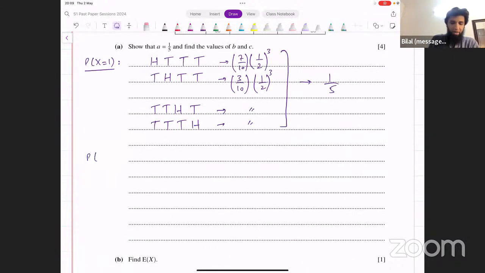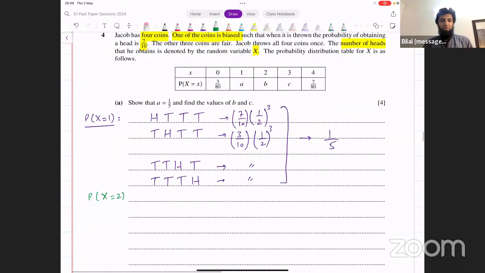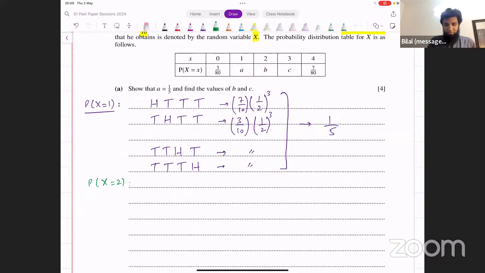Now, what about probability of getting 2 heads? Let's think about that case now. When you have 2 heads, how can you get 2 heads? How is that going to be possible? It could be that the first one is heads and the second is tails. Or let's actually do it like this: heads, heads, tail, tails.